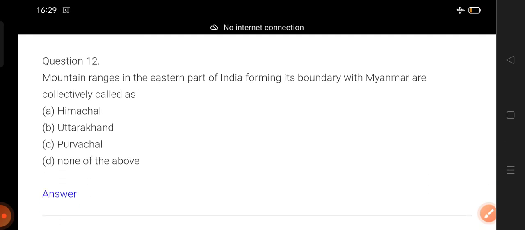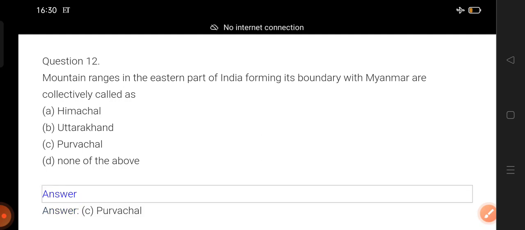Question number twelve. Mountain ranges in the eastern part of India forming its boundary with Myanmar are collectively called as... Mountain ranges in the eastern part of India, forming its boundary with Myanmar. Okay, so perhaps you know the answer. Eastern. Counting begins. One, two, three. Disclose the answer. Okay, Purvanchal. That means East, Purvanchal. I was just giving you the hint.